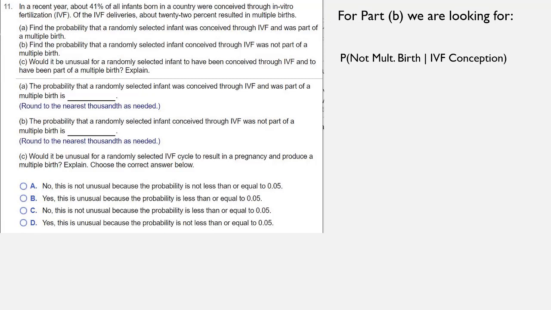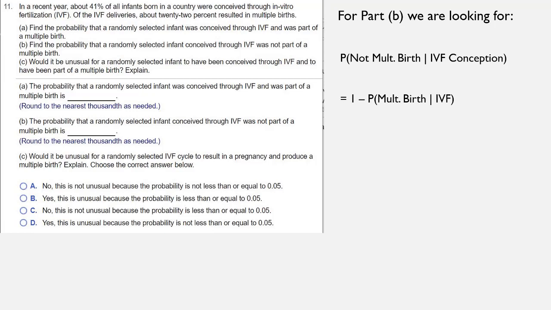For Part B, we're looking for the probability that a randomly selected infant conceived through IVF was not part of a multiple birth. So the probability that they were not part of a multiple birth, given that they were conceived via IVF. Now, this one might be a little weird to see, but it's a complement.